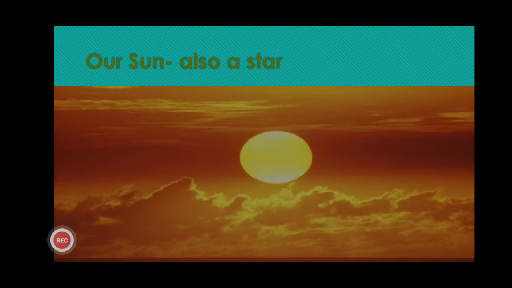Children, in the day we cannot see these stars, we can see only one star, that is the sun. Do you know why? Yes, because stars are very far away from us and the sun has so much bright light that other stars do not appear to us. Their light becomes dim and so we can see only the sun in daylight.